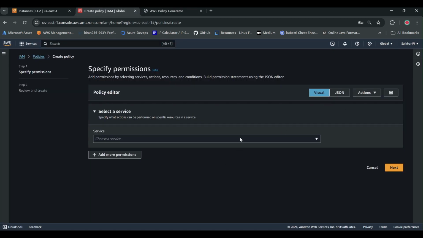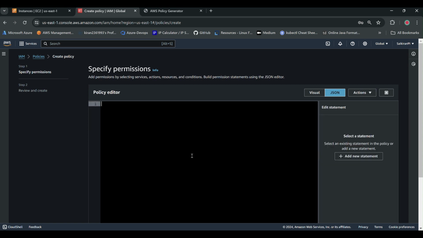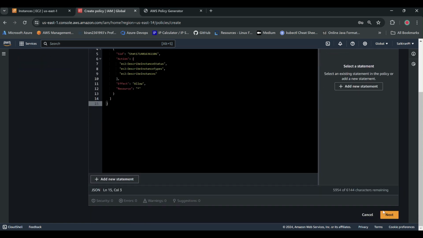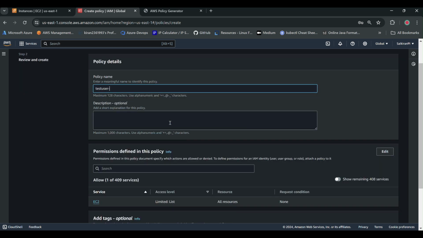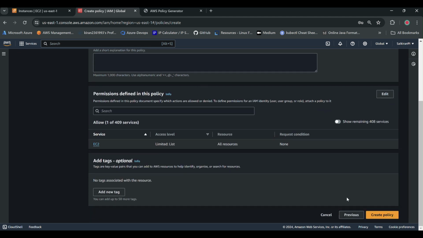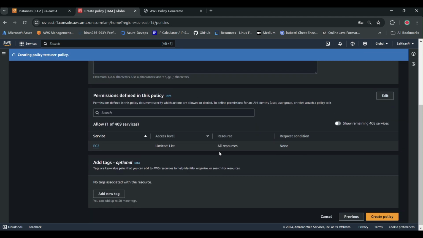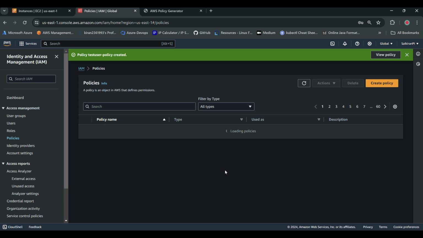Now instead of selecting from here, I'll simply give the JSON file completely. I'll paste it, and then click on next. What was the policy name? Test user hyphen policy. No need of giving the description, create a policy. Once after this, it's not done, guys.